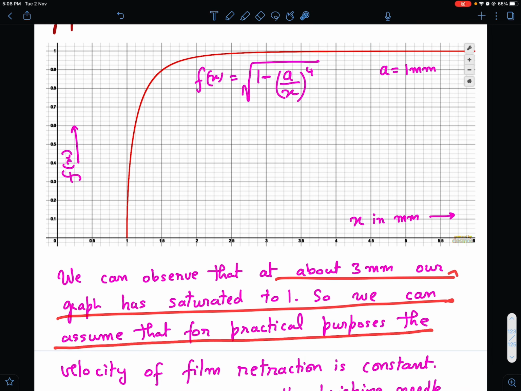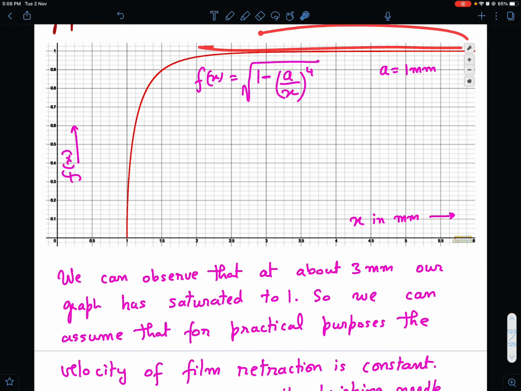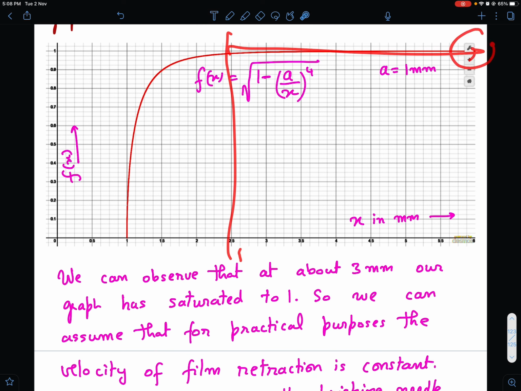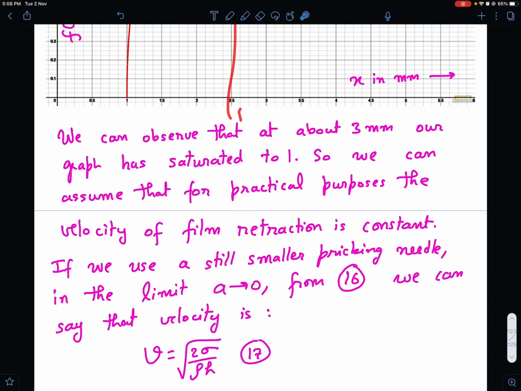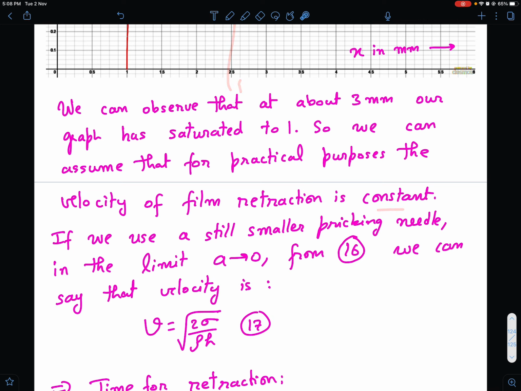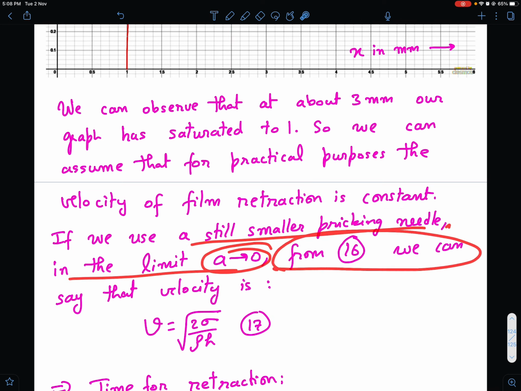So we can observe that at about 3 mm our graph has saturated to 1. So we can assume that for practical purposes the velocity of the film retraction is constant, okay. So this is practically constant. So here also, let's say my radius was 20 millimeter or 2 centimeter, then after 2.5 millimeter it's practically retracting at a constant velocity, okay. So velocity of film retraction is constant.